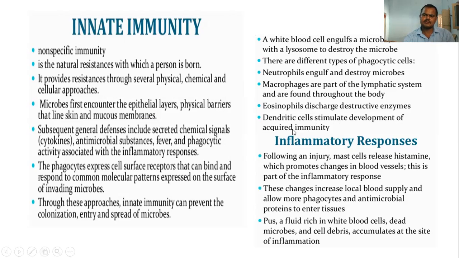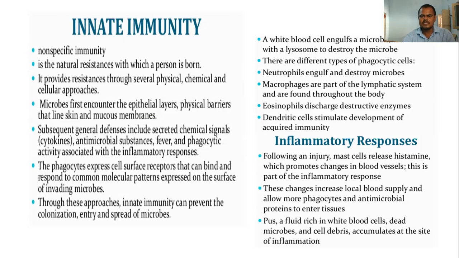Then inflammatory responses are another defensive mechanism of innate immunity. When there is an injury, mast cells release histamines. The histamines promote changes in the blood vessels. This is part of the inflammatory response.